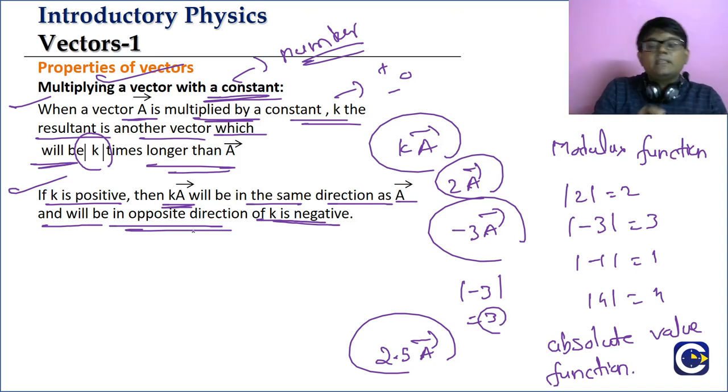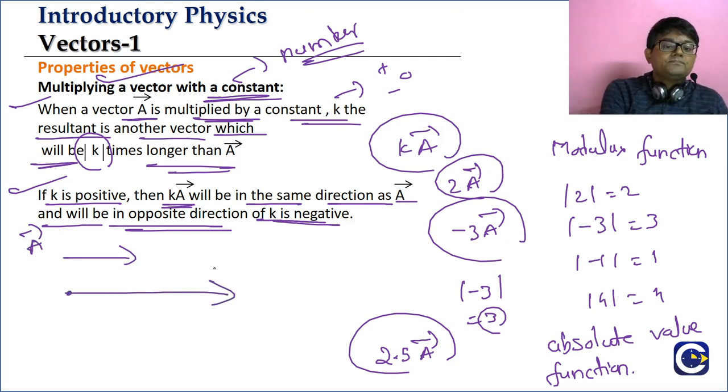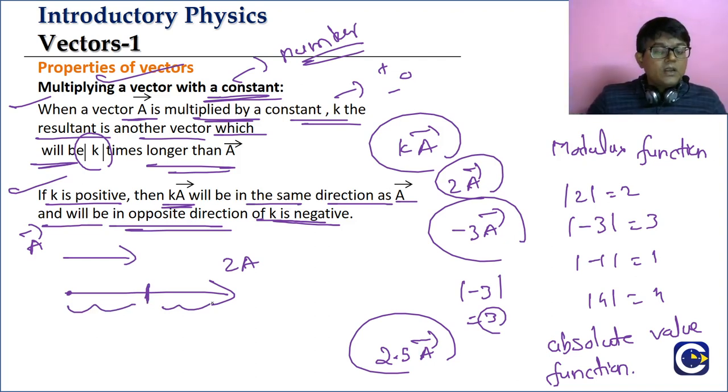Now I'll explain with an example. Let us say this is the vector a bar. If I have to represent 2a bar, it will be 2 times longer than a bar. What about the direction of 2a bar? Since k is positive, k a bar will be in the same direction as a bar. A bar and k a bar, both of them will be in the same direction.